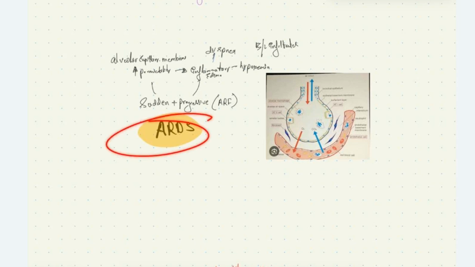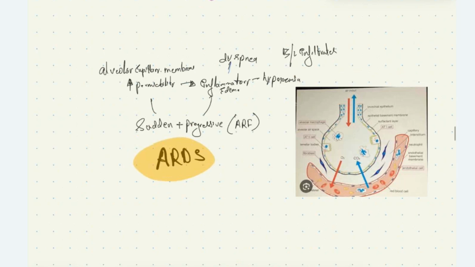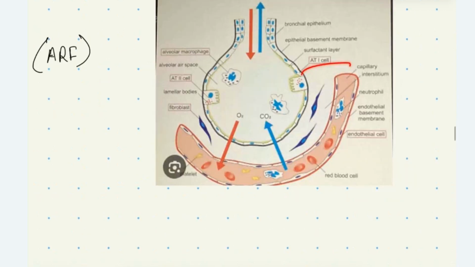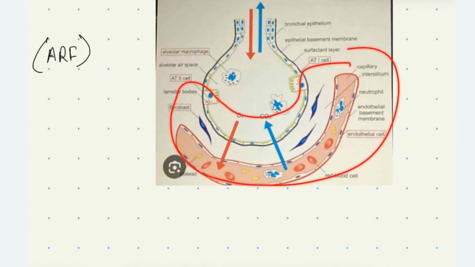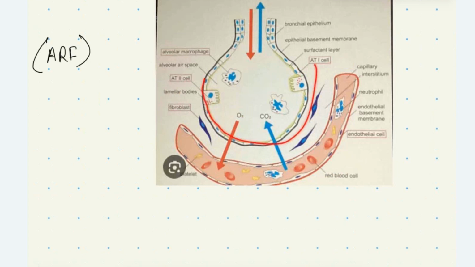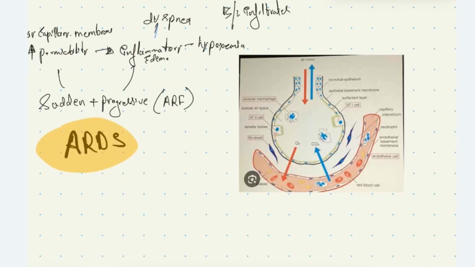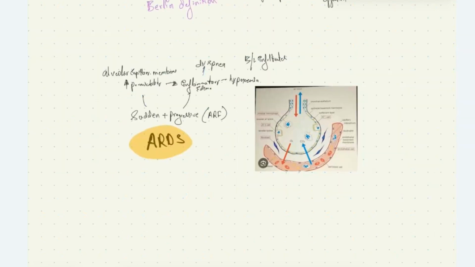Respiratory distress syndrome is a sudden and progressive acute lung failure characterized by increase in permeability of the alveolar capillary membrane. Here you can see the alveolar capillary membrane: the alveolar epithelial lining, the alveolar type 1 and type 2 epithelial cells, the endothelial lining, and the intervening interstitium. There is inflammatory edema, due to which the patient will have dyspnea and hypoxemia with bilateral lung infiltrates. This is the definition of ARDS.